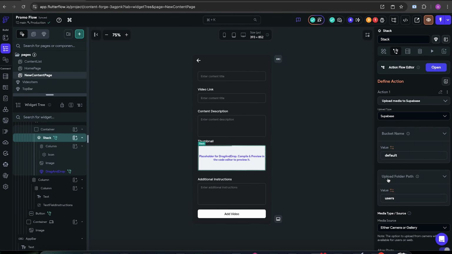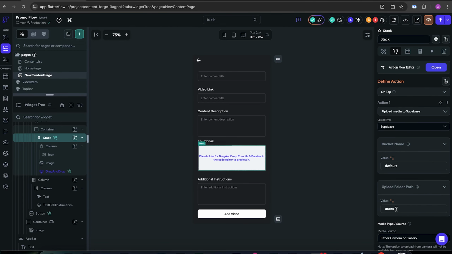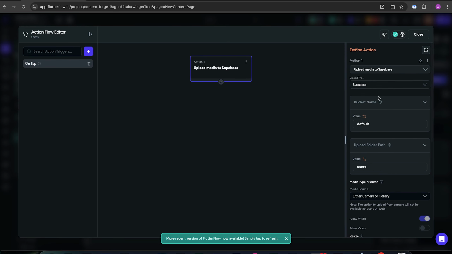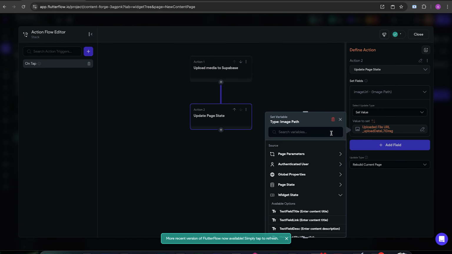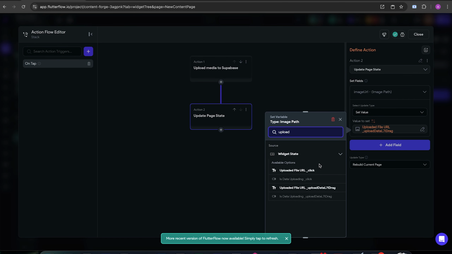We need to update this folder path structure. You're supposed to do something like this. So users/the user ID. But for now, this app is gonna have only one user and that's gonna be me. And even if you need it, you're gonna clone this project and deploy it for yourself. So we don't need that structure for now. I was gonna edit this action flow, sorry. So this time uploaded file URL, but for the click.